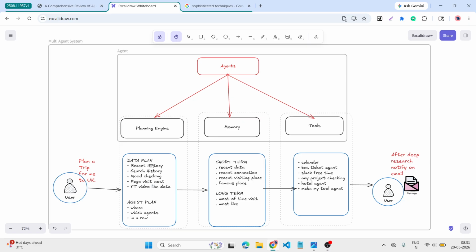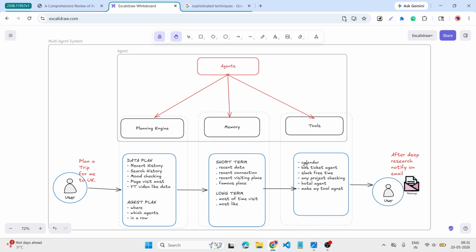This is the data. When the data goes through here: recent data, recent connections, recent networking, then the most visited things. If I am listening to one music most of the time, like UK is my favorite song, it understands our memory.